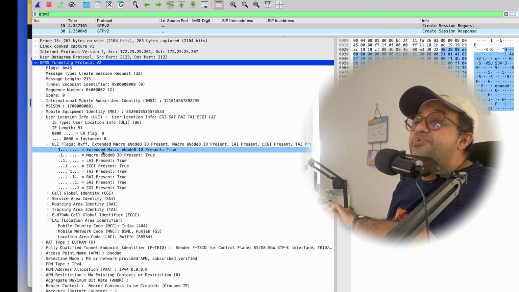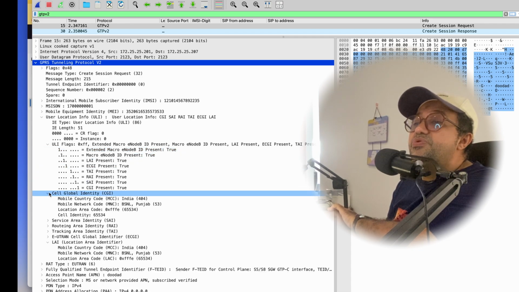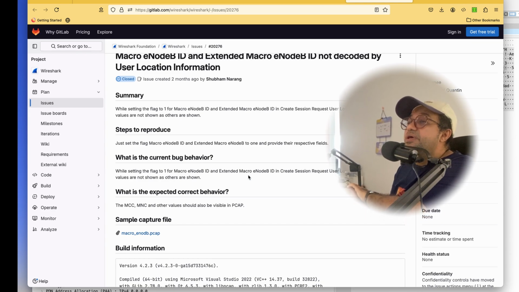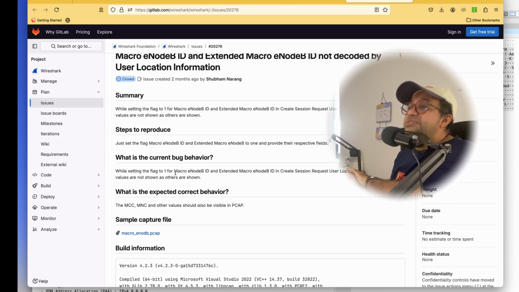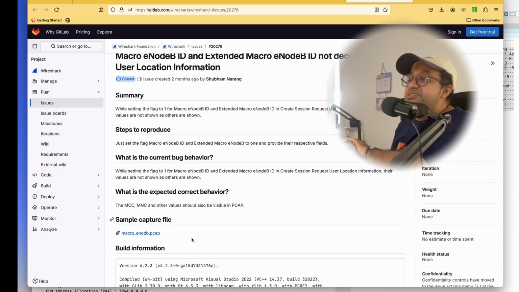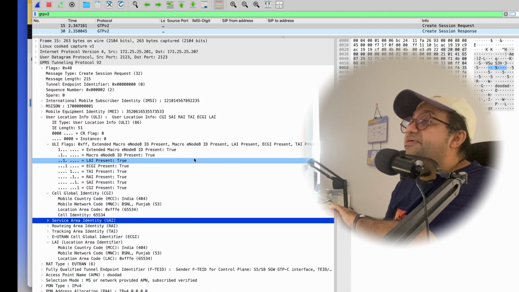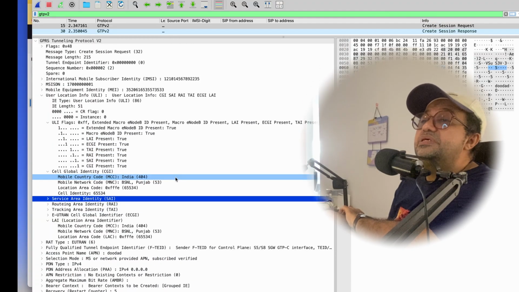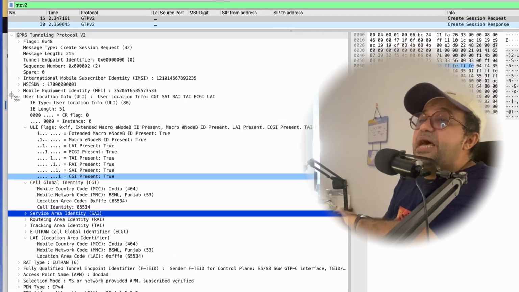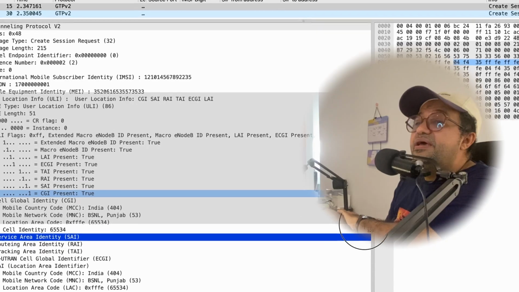Oh, I think they talk about this one, right? Extended mode true. What is it when the extended mode is true? When the flag is set, their values are not shown as shown here. Okay, great. Let's look at the user location info. Let's update this one, guys.